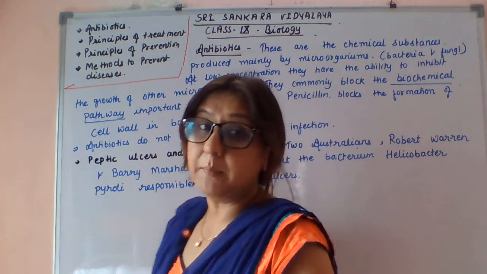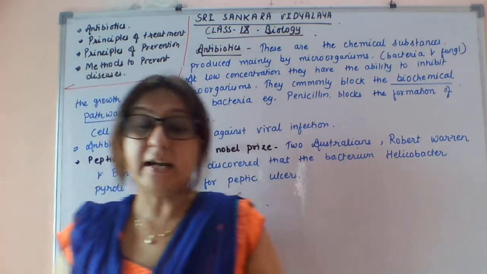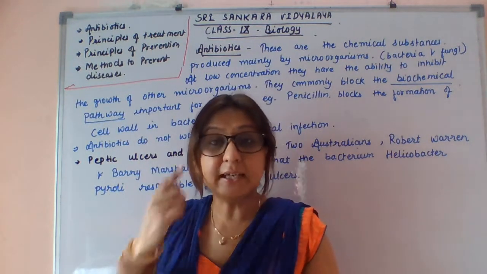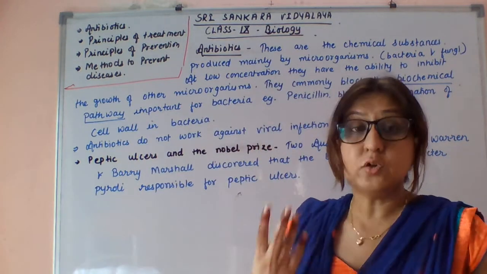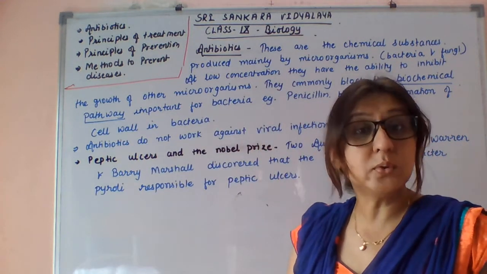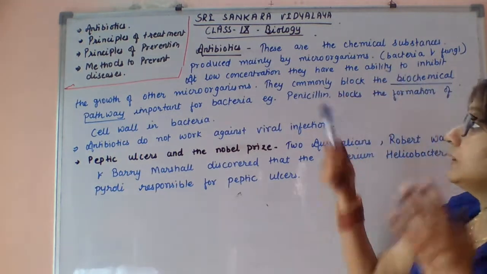First I will start with antibiotics. What are antibiotics? Often when we get sick due to an infection by microbes, we take antibiotics.